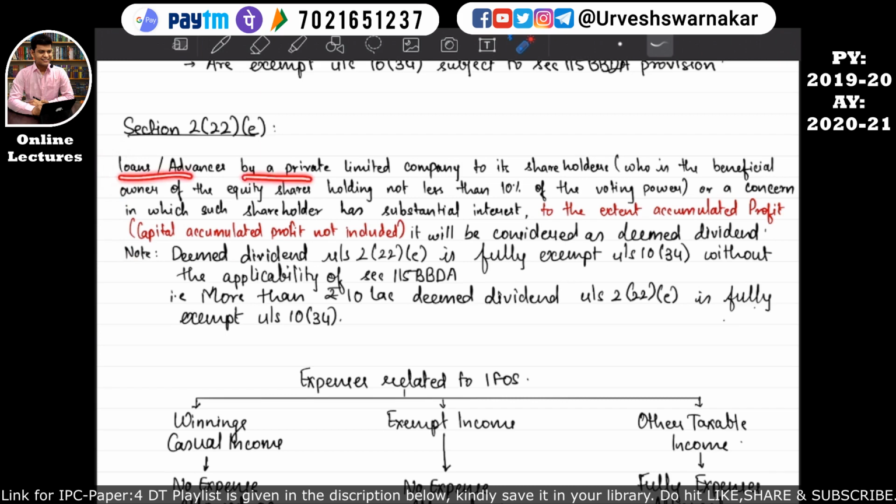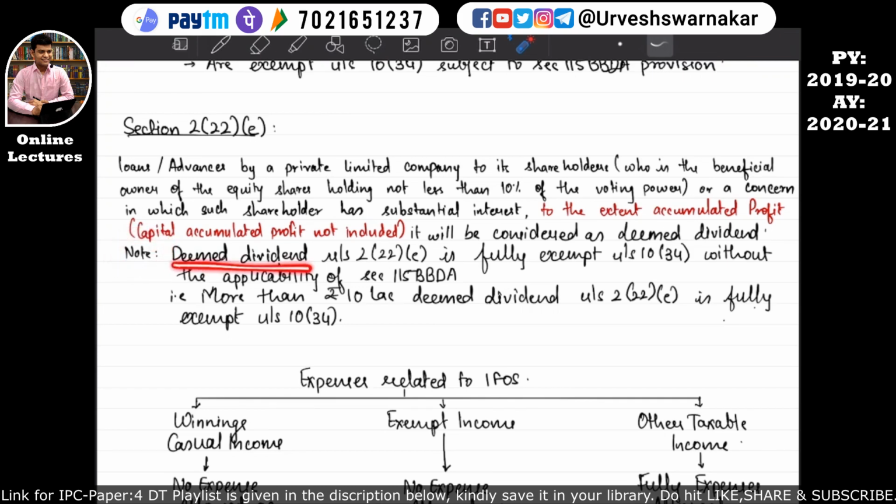Loans advanced by a private limited company to its shareholders or a concern in which such shareholder is having a substantial interest, to the extent of accumulated profit, will be considered as deemed dividend, and such deemed dividend income will be considered in the hands of the shareholder only, even if it is given to a concern in which the shareholder is having a substantial interest. I hope this is quite clear. So let's read the note.